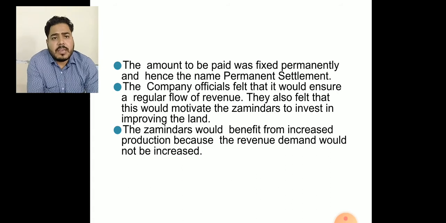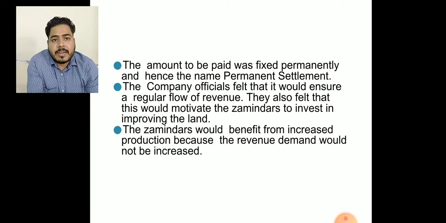Now, the amount to be paid was fixed permanently, meaning no increase of the taxes year after year, because the taxes were fixed, hence the name Permanent. The Company officials felt that it would ensure a regular flow of revenues. They thought that whenever they fixed the demand of revenues, they could collect the money from the Indian peasants, because the zamindar would collect the taxes and forward the money to the British East India Company, so they could maintain their army and trade in India.